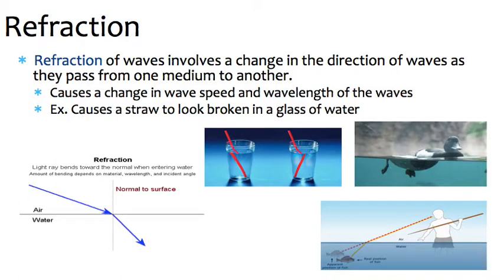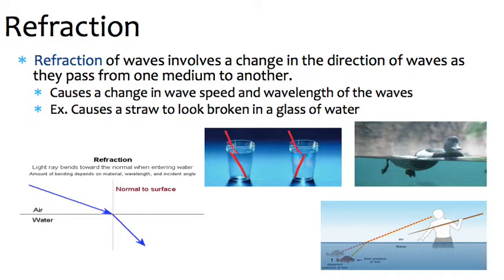Then we have refraction. Refraction of waves involves a change in the direction of waves as they pass from one medium to another. And this will cause a change in wave speed and also a change in the wavelength of the waves as they travel between mediums. You can see a few different examples in these pictures here. As waves travel from air through the glass into the water, it can cause things to be distorted.